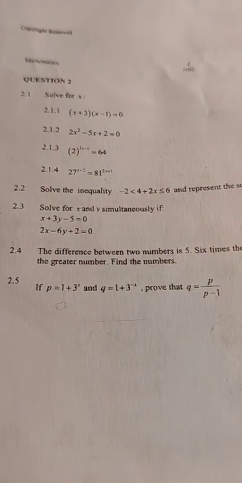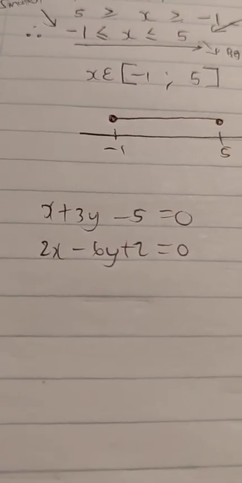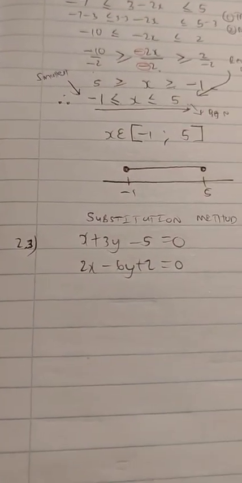Okay, solve for x and y simultaneously. So guys, with solve for x and y simultaneously, we have two methods, and I'm going to do both methods. There's a substitution method, right? And there's also an elimination method. Okay, but this one is substitution and elimination method. This is elimination method as it applies to your linear equations grade 10.